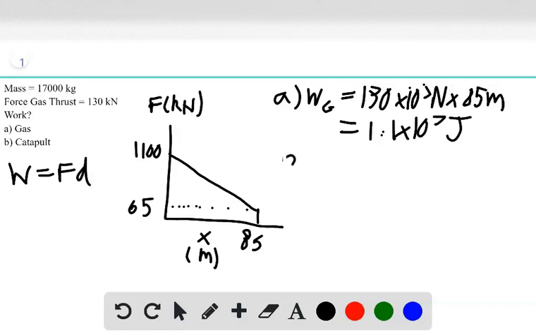Okay, part B asks for the work done by the catapult, and we're given a graph here for the work done by the catapult. When you have force graphed against displacement, your work just equals the area under the curve. So it's a trapezoid, so the equation for area